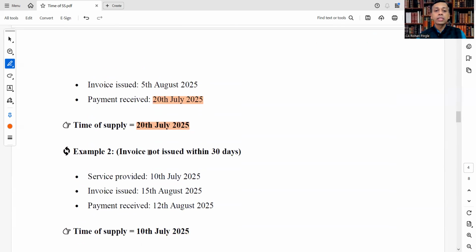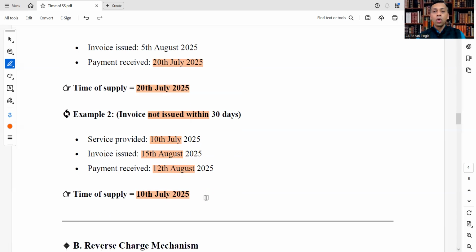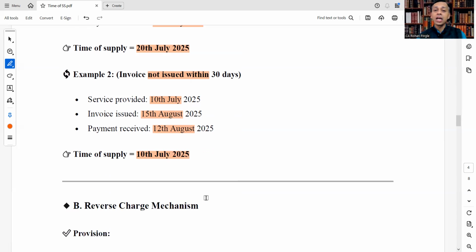Let's see the second example where invoice is not issued within 30 days. Services provided on 10th July. Invoice issued 15th August. This invoice date is irrelevant for the consideration because invoice not issued within 30 days. Payment received 12th August. So service provided on 10th July, payment received 12th August. These only two dates are important for us when invoice is not issued within 30 days. So time of supply will be 10th of July 2025. Hope you are understanding very clearly after going through the examples.